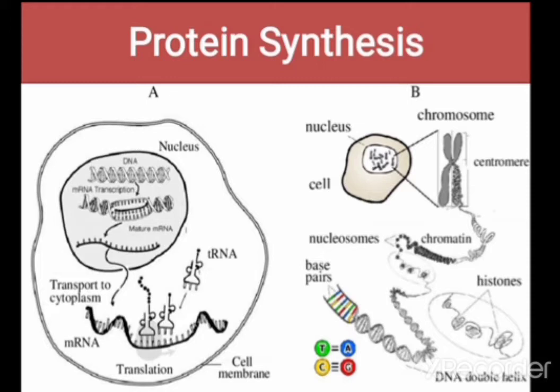Okay, as we all know, inside the cell there is a nucleus. Inside the nucleus there are nucleic acids, and nucleic acids are of two types, DNA and RNA. Inside the DNA there is a nitrogen base sequence, that is adenine, guanine, thymine and cytosine. So that nucleotide base sequence plays a very important role in protein synthesis.